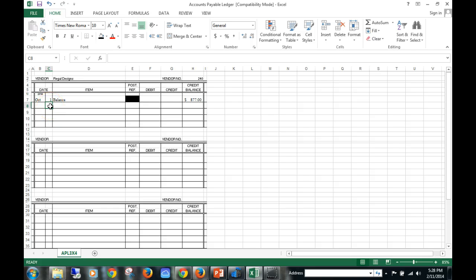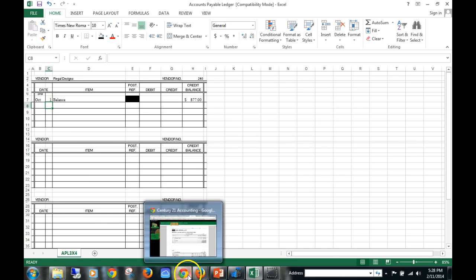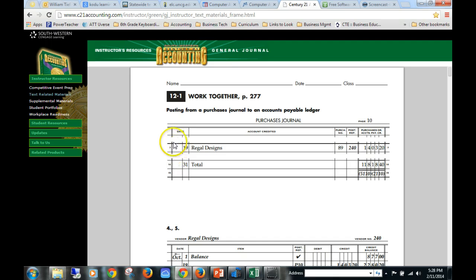And what we need to do is post the entry from line 7, which here's line 7. On the 19th, Regal Designs, we purchased on account merchandise $1,403.20. You're going to notice the post reference here. That's the account number.